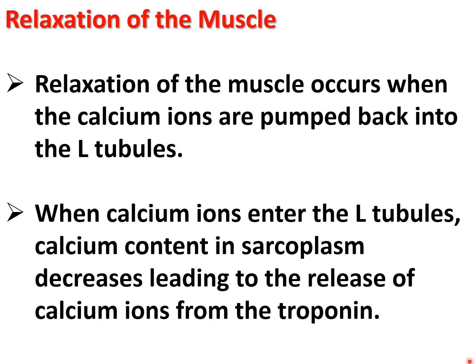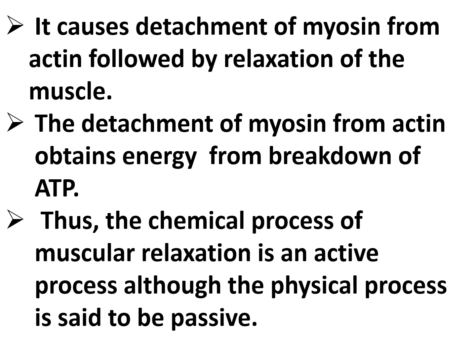Now let us discuss the relaxation of the muscle. Relaxation of the muscles occurs when the calcium ions are pumped back into the L tubules. When the calcium ions enter the L tubules, calcium content in the sarcoplasm decreases, and that leads to release of the calcium ions from the troponin molecule, and it causes detachment of the myosin from the actin, followed by relaxation of the muscle. Now the detachment of the myosin from the actin obtains energy from the breakdown of ATP.